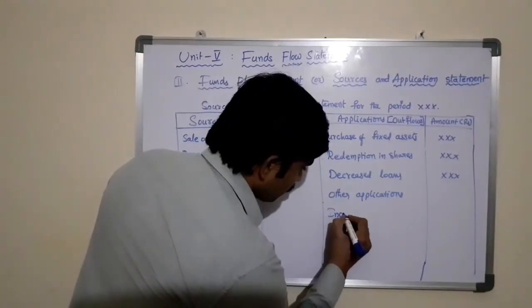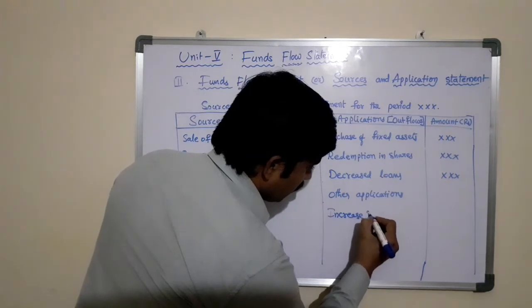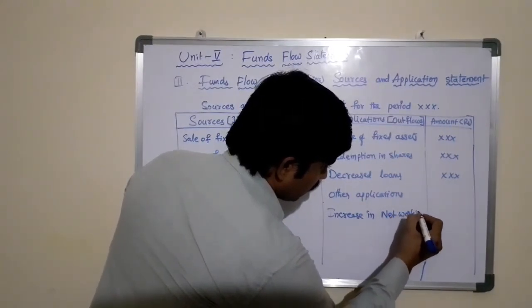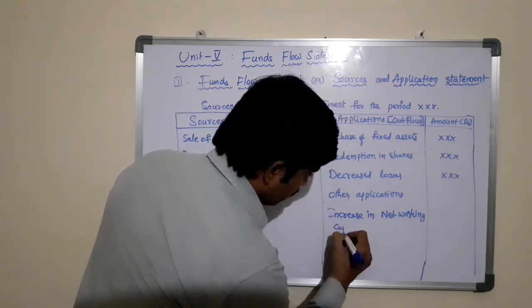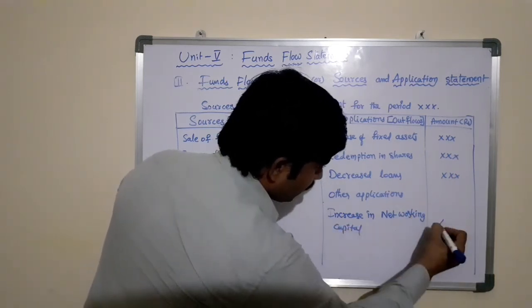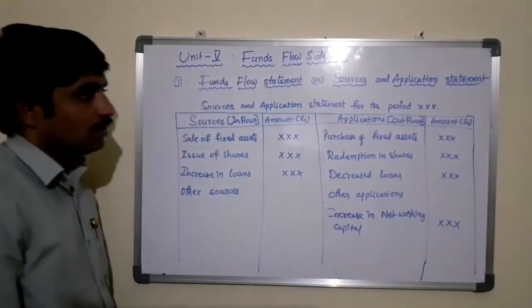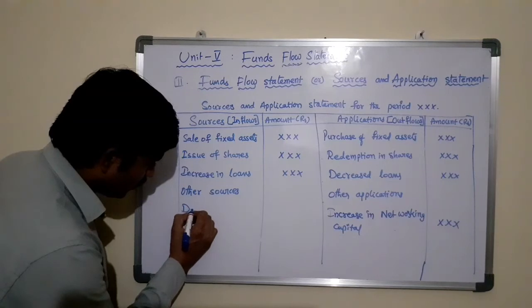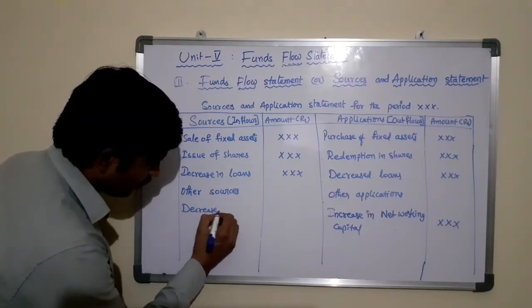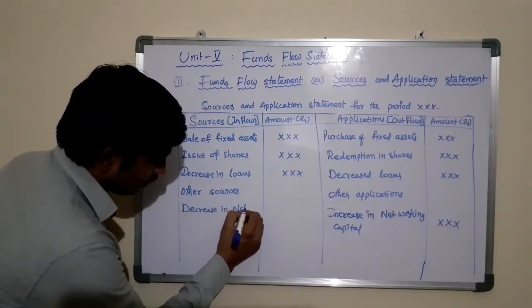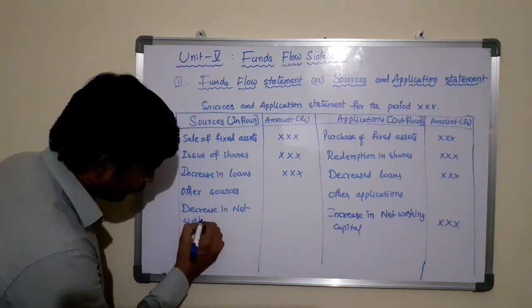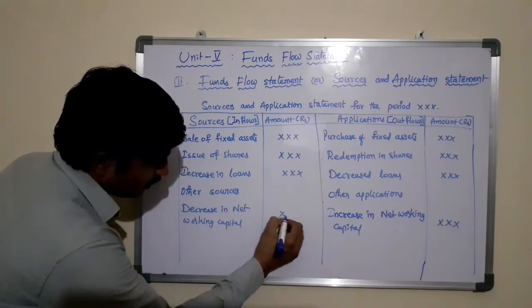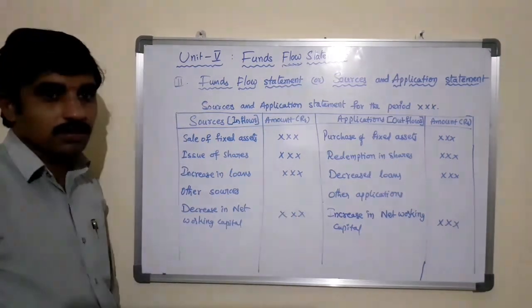So here, increase in net working capital is the application of the business. Decrease in net working capital is the source to the business.